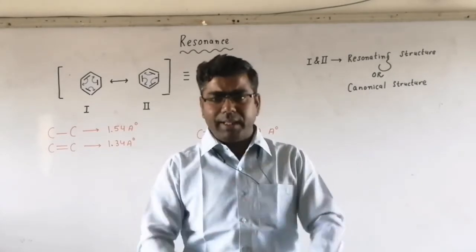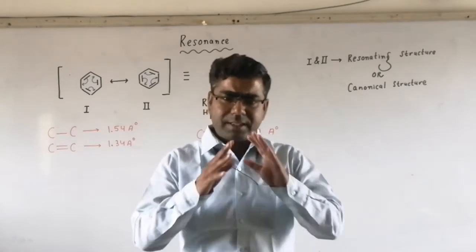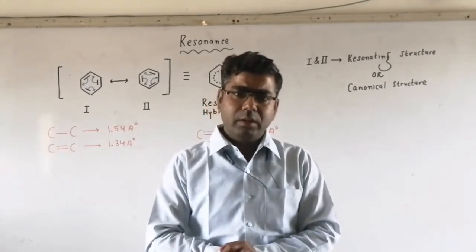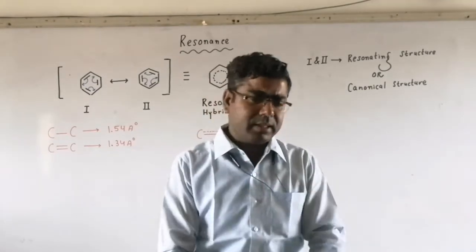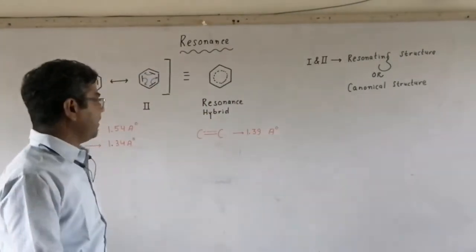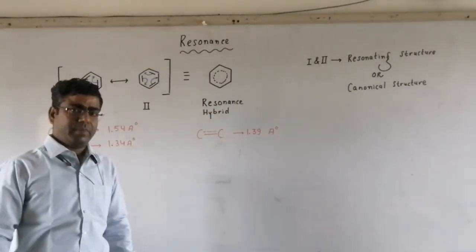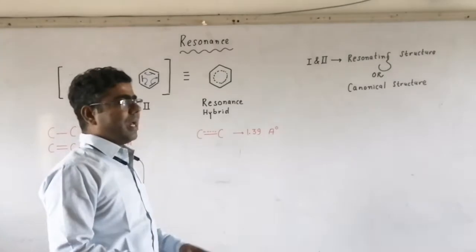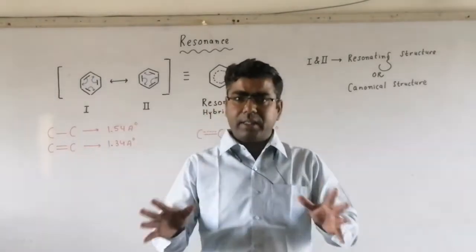To make it more clear, let us start with an example. For explaining resonance, we are taking the example of benzene, that is C6H6, the simplest aromatic organic compound.